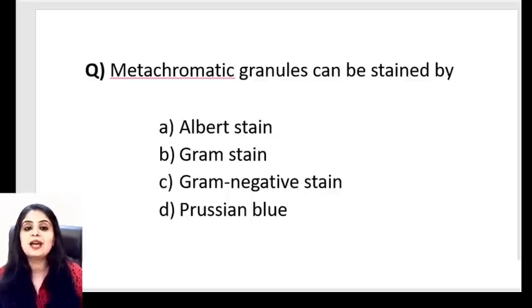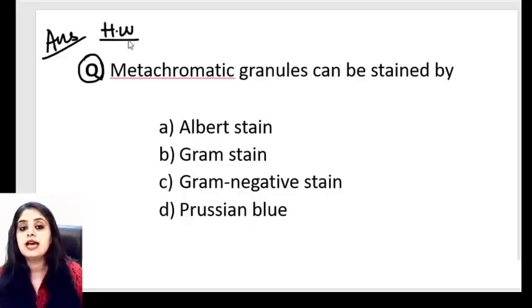Now this is something I'm giving you as homework, because this stain I will be teaching you under the bacteriology section. So in the next section, obviously I will be teaching you bacteriology, and that time I'm going to give you the answer. So this is going to be a little bit of homework, and if you know the answer to this in this session or in this video only, you can always type out and let me know